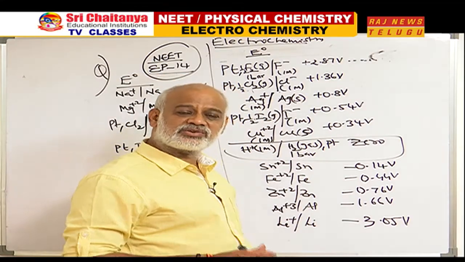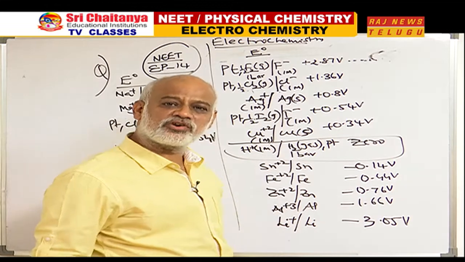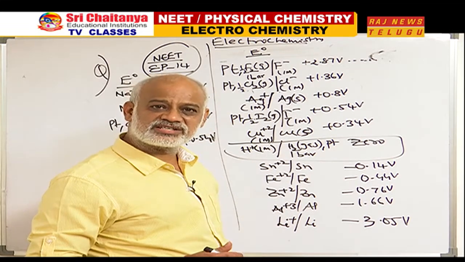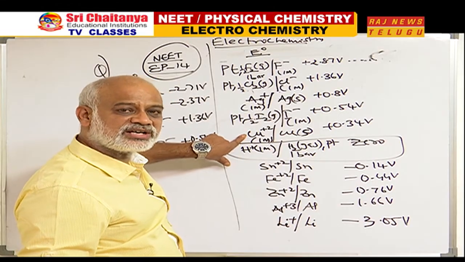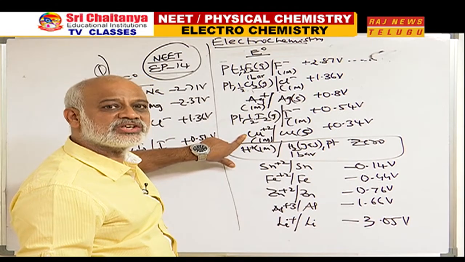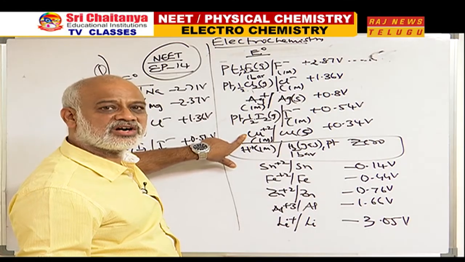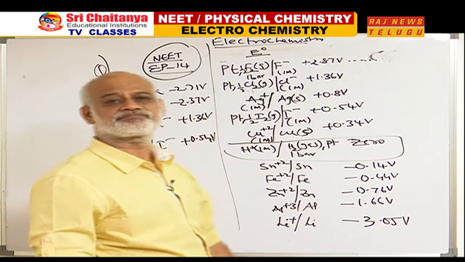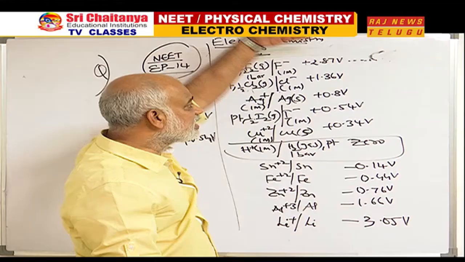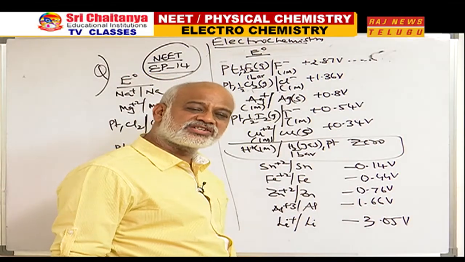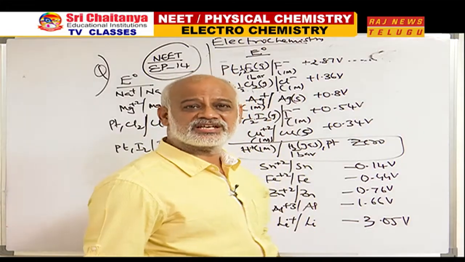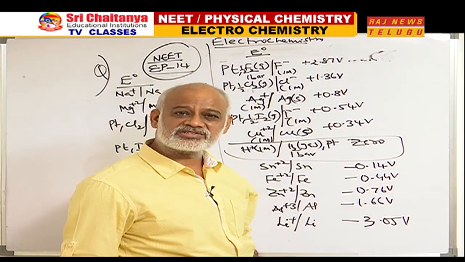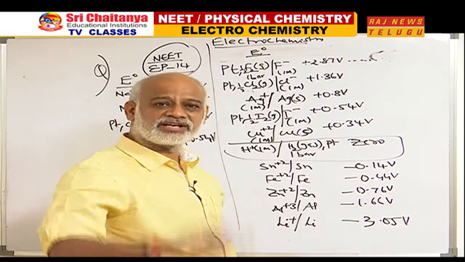Greatest tendency to undergo reduction is for fluorine. Fluorine is the best oxidizing agent. Of these 5, least tendency to undergo reduction is Cu plus 2, the weakest oxidizing agent. Thus, in the given series, the best oxidizing agent is fluorine.